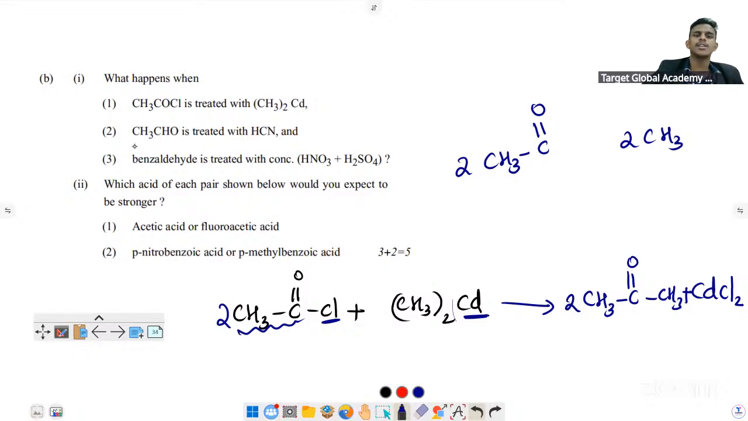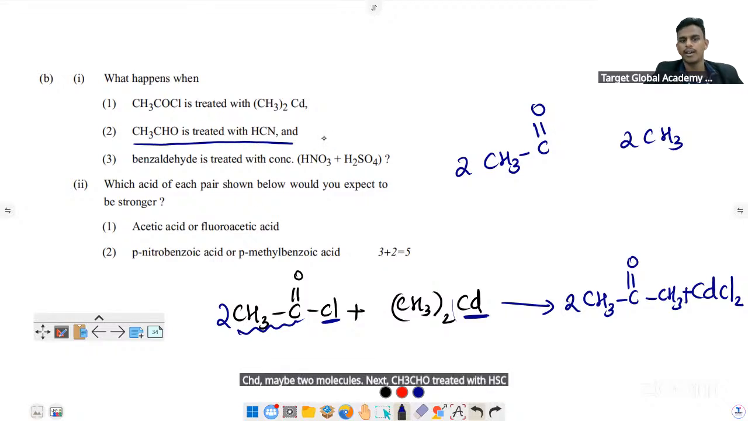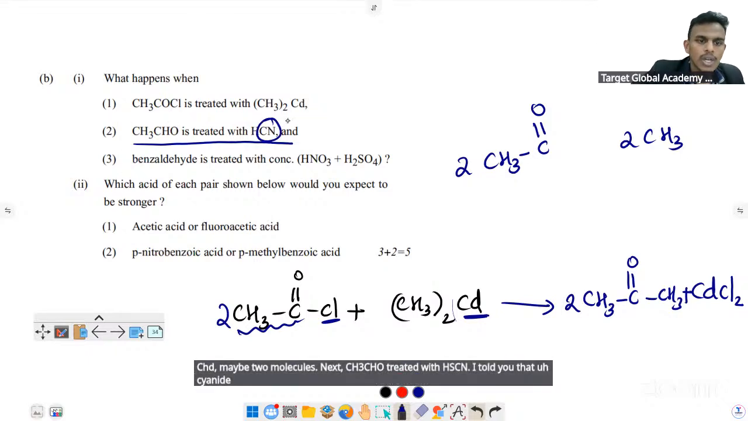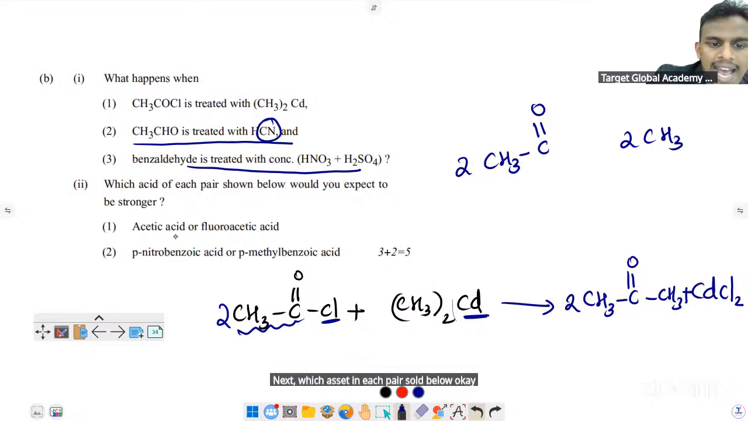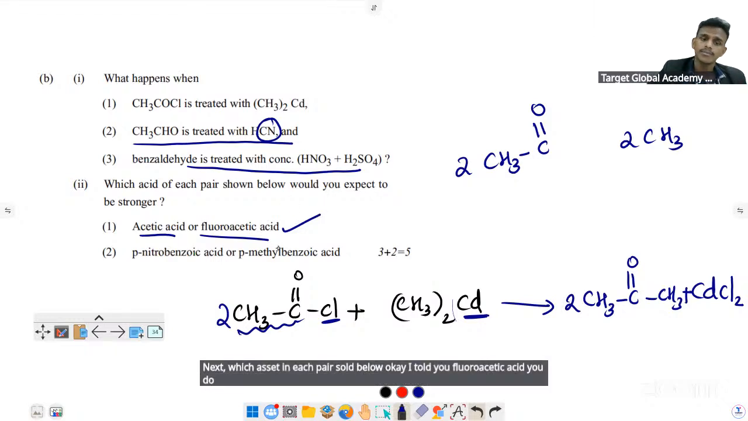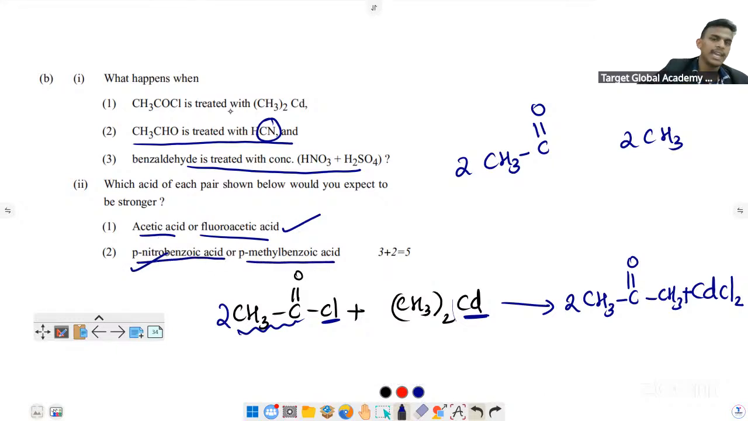Next, CH3CHO treated with HCN. I told you that cyanide CN minus will go to the carbonyl carbon. Then cyanohydrin formation. Benzaldehyde with concentrated HNO3 and H2SO4 gives meta-nitrobenzaldehyde. Next, which acid in each pair shown below would be stronger? Fluoroacetic acid, I told you, due to the electron withdrawing group like fluorine. Para-nitrobenzoic acid versus para-methylbenzoic acid: para-nitro, because the nitro group is the electron withdrawing group here.